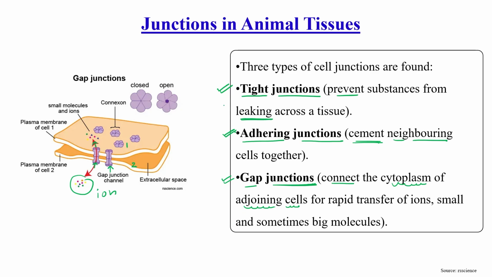So tight junction, there is no leaking. Adhering junction acts as Fevicol, cementing neighboring cells. And gap junction provides a type of canal through which the cytoplasm of one cell is connected to another cell, and through this, rapid movement of ions and small or big molecules can occur.